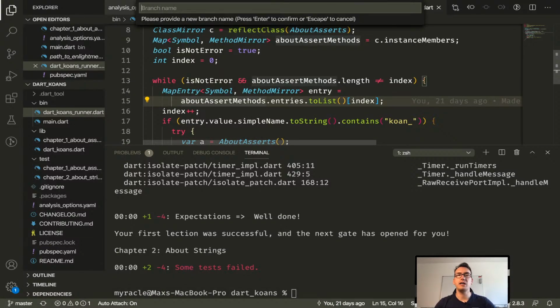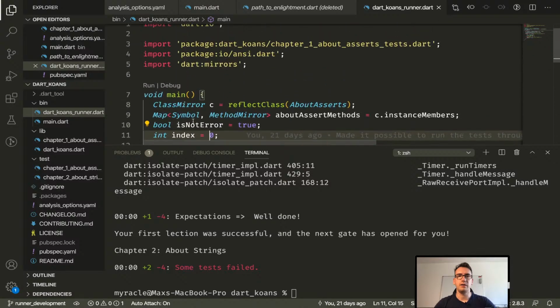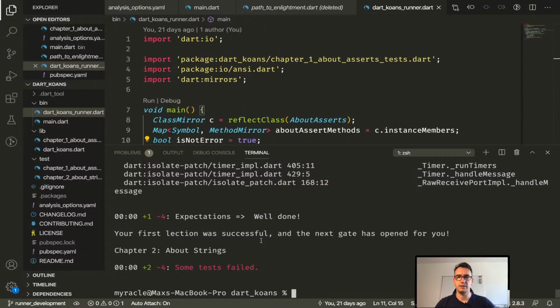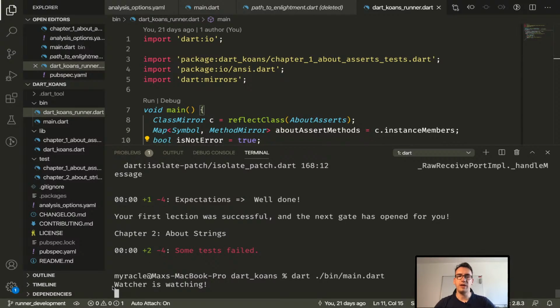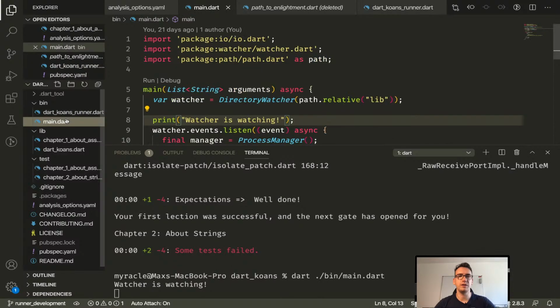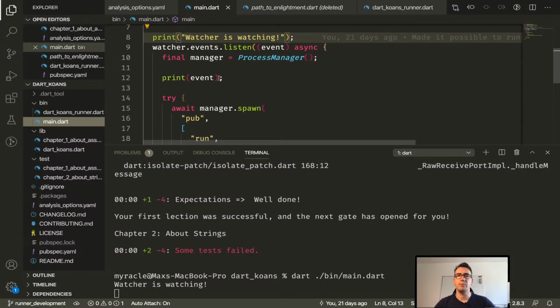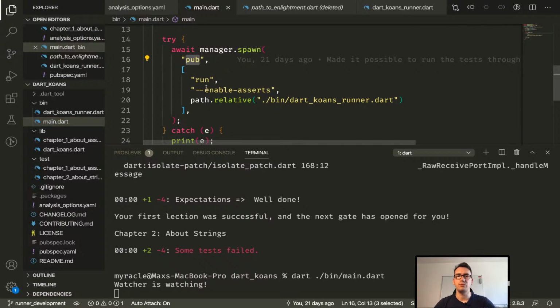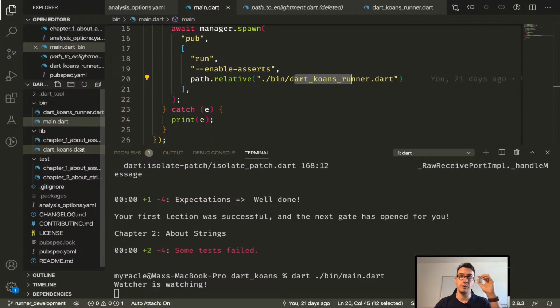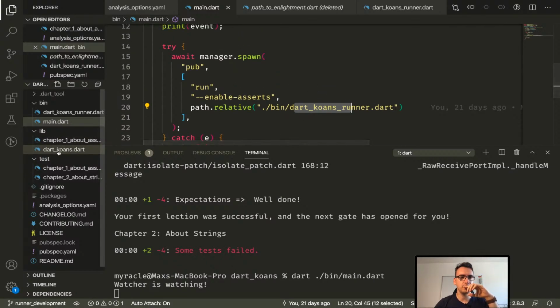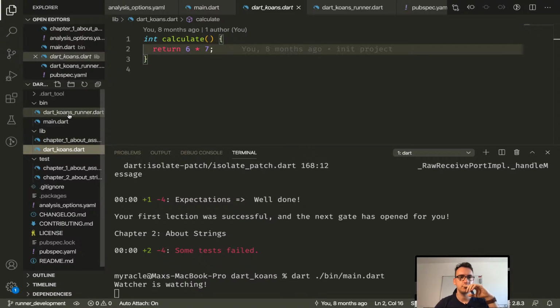So for that, we create a new branch called runner development. And here we will have a look. So let's go. Let's call dart bin main. Now the watcher is watching at the moment. Inside of the main.dart, we start our process manager, calling pub run with enable asserts, and then we always run the tests on this Dart Koan start. So if something changed in this Dart file, this is executed.